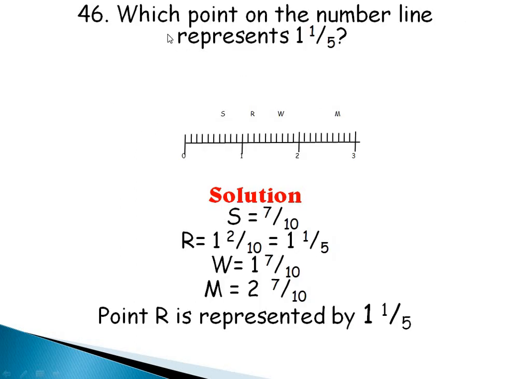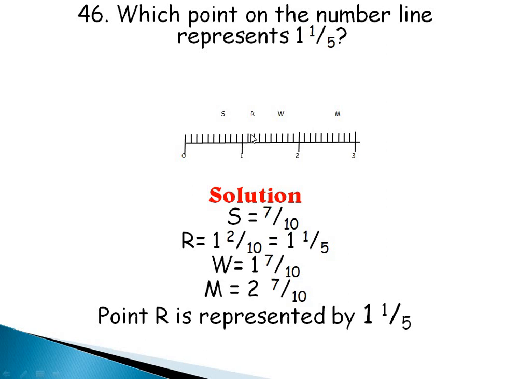Question 46 says, which point on the number line represents one whole number 1 over 5? Alright, so I'm going to look at my number line. I have 1, 2, 3, 4, 5, 6, 7, 8, 9, 10. 10 lines, isn't it, between 0 and 1, 10 lines between 1 and 2, 10 lines between 2 and 3. Is that taken? So that means each of the numbers have 10 divisions. So I'm going to look at what's my value of x. This is x. 1, 2, 3, 4, 5, 6, 7. So my x is 7 over 10. Out of these 10 lines, 7 over 10.